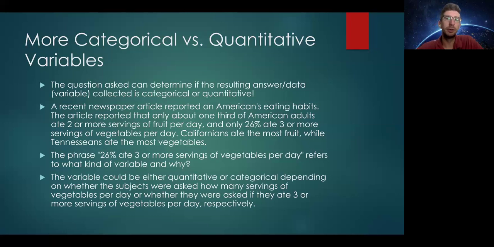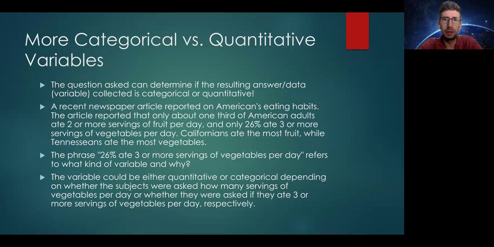So this one's kind of a trick question. The variable could be either quantitative or categorical, depending on whether the subjects were asked how many servings of vegetables per day they ate, or whether they were asked if they ate 3 or more servings of vegetables per day, respectively. This is something we weren't given, but the way the question was asked to the sample here affects our answer.